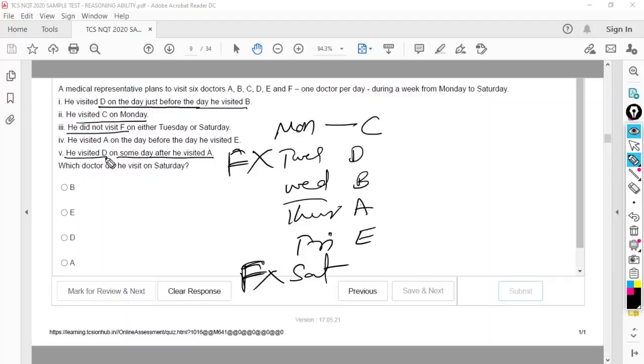He visited D on some day after A. So this arrangement has violated this condition, so whatever I arranged right now is incorrect. Then let's go for the other one. Here D should be after A.